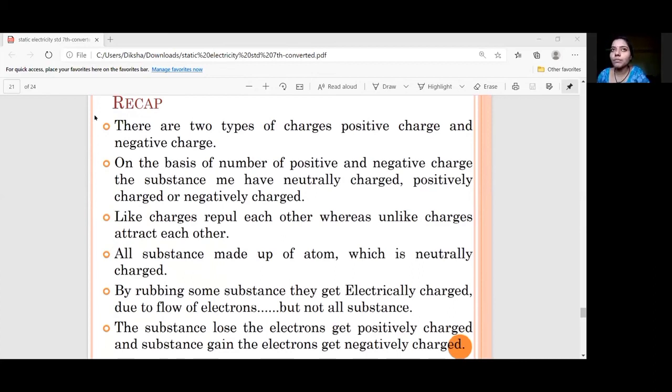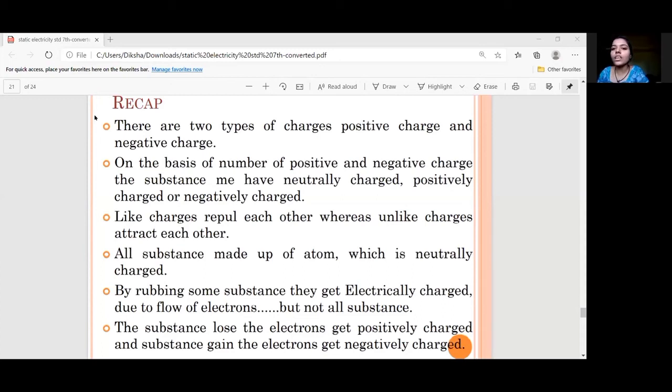Neutrally charged means the substance has balanced charges, equal number of positive and negative charge. Whereas positively charged means more number of positive charge and less number of negative charge. In a negatively charged object, there is more number of negative charge and less number of positive charge.